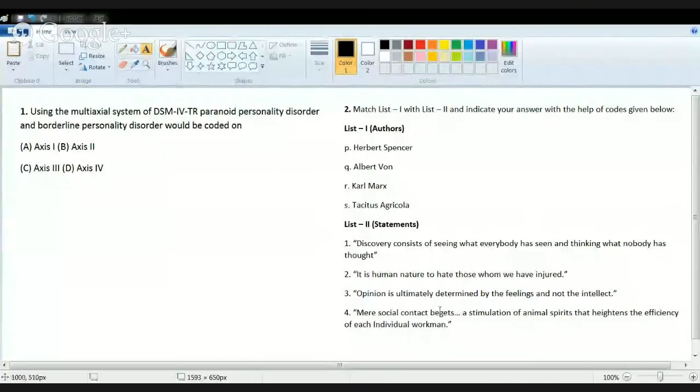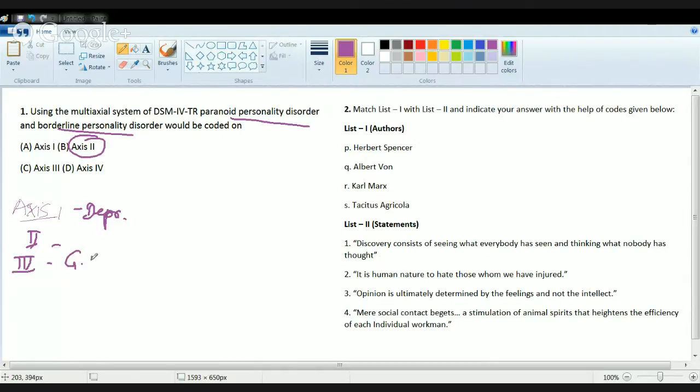So it's with this question that using the multi-axial system of DSM-4-TR, paranoid personality could be coded as. As we all know, the DSM classification gave 5 axes. So let's first discuss all the 5 of those. Axis 1 talks about major depressive disorders. Then you have axis 2 that talks about paranoid personalities and borderline personalities, so personality disorders.